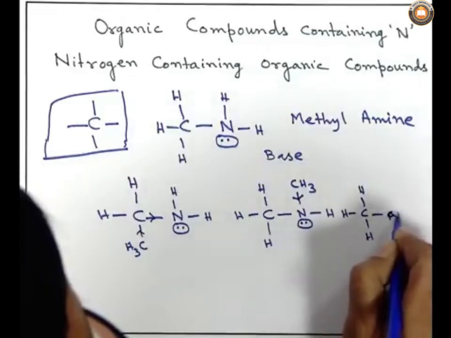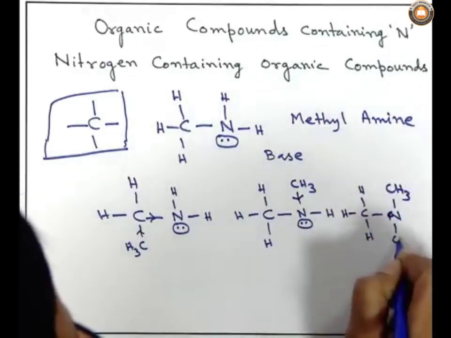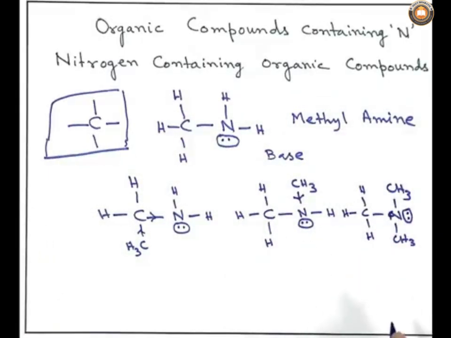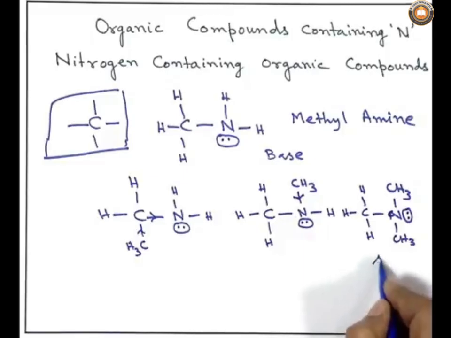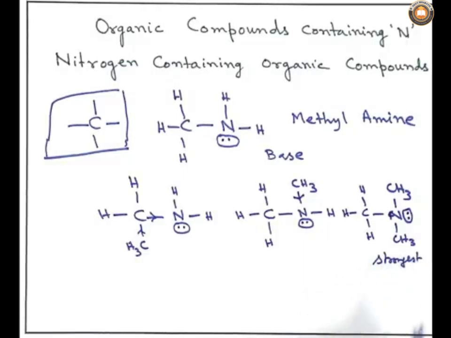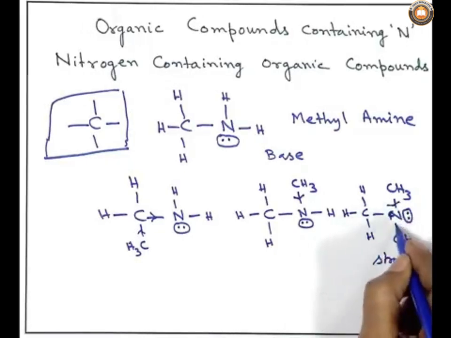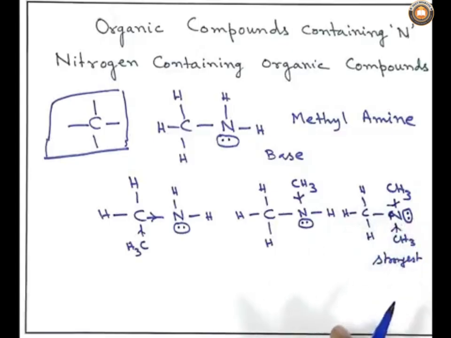that means N,N-dimethylamine, let me show the electron pair on the right hand side. What will be the nature of this compound? Obviously, it will be the most basic of the three, or strongest among these three. Why? The reason being 2 methyl groups will increase the electron density of the nitrogen atom. So, the electron density will increase, so the capability to donate electrons also will increase. So, it will be a stronger base.